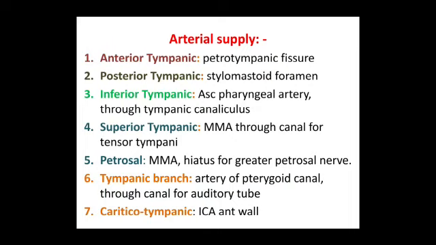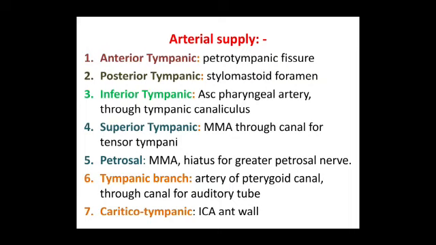Superior tympanic and petrosal both are branches of the middle meningeal artery. Superior tympanic enters through the canal for tensor tympani, whereas the petrosal artery through the hiatus for the greater petrosal nerve. Tympanic branch and carotidotympanic both are branches of the internal carotid artery.